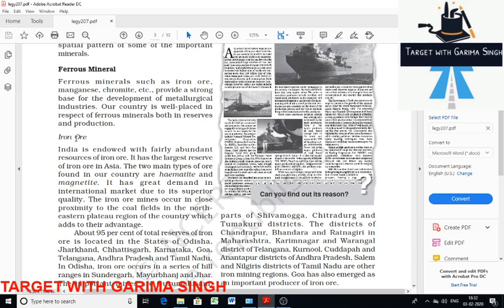It's iron ore. Its superior quality of hematite and magnetite iron ore have a great demand in the international market. Iron ore mines of India are found near the coal field of the northeastern plateau region, which is an advantage for the iron ore industry of India. India also has the largest iron ore reserve in Asia. So in which states do you find iron ore?